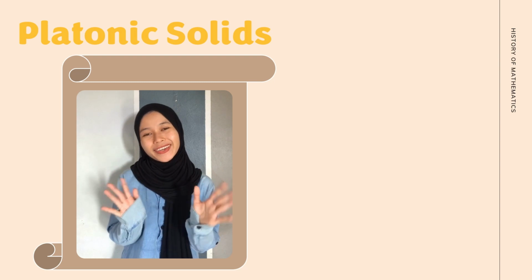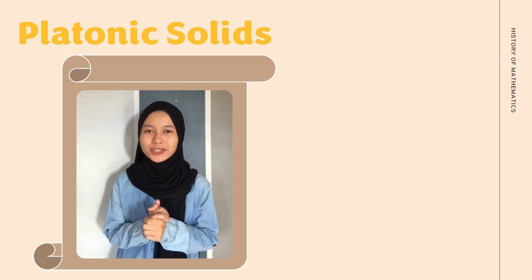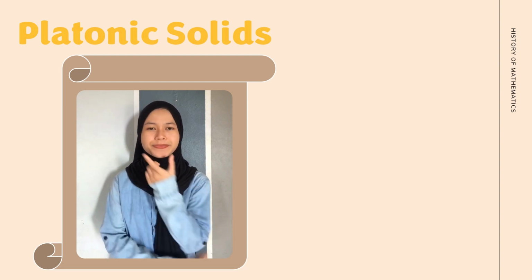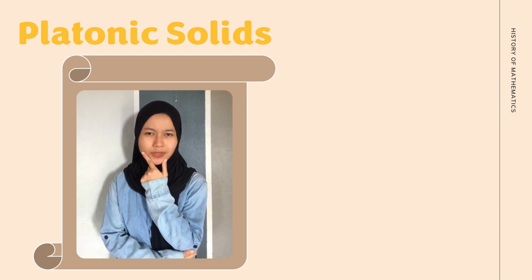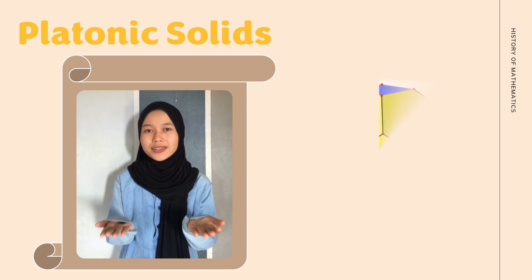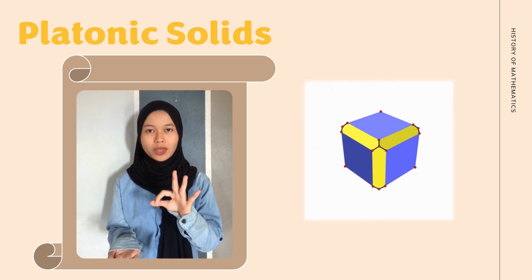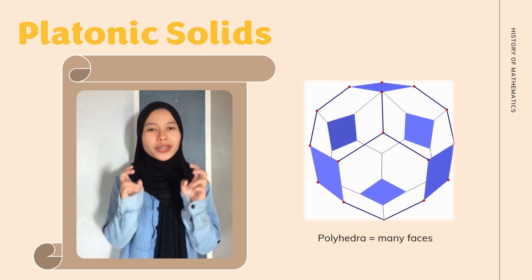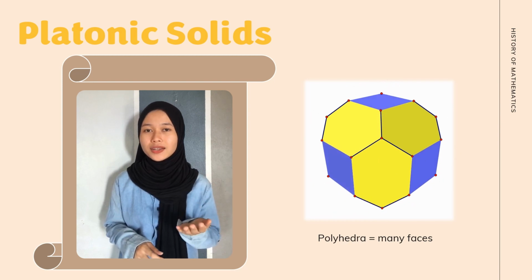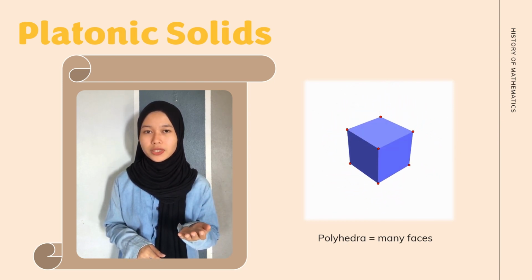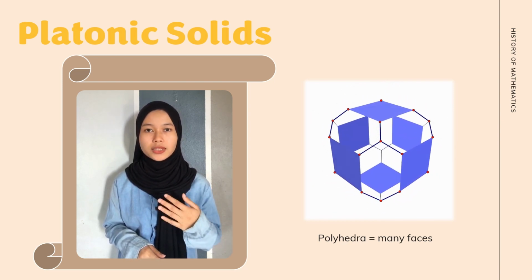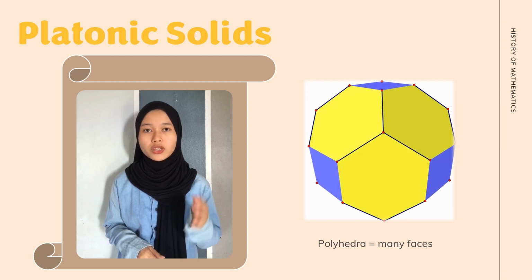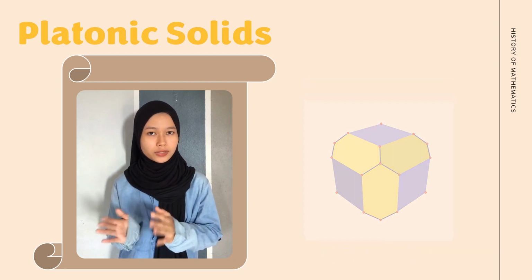Hello everyone, in this video I will share with you guys the story of Platonic solids. What is a Platonic solid? A Platonic solid is a three-dimensional geometric shape that is a convex regular polyhedron. It's a Greek word meaning many faces. They are characterized by the fact that each face is a regular polygon, that is, a straight-sided figure with equal sides and equal angles.